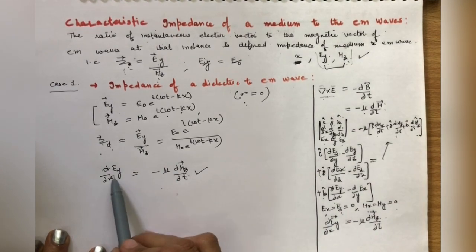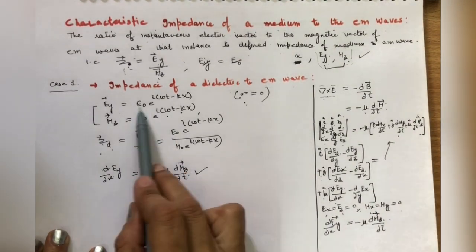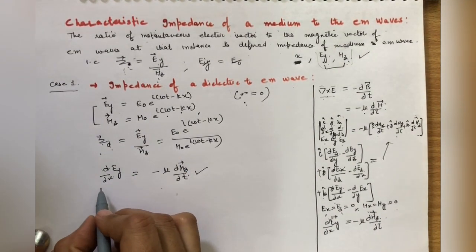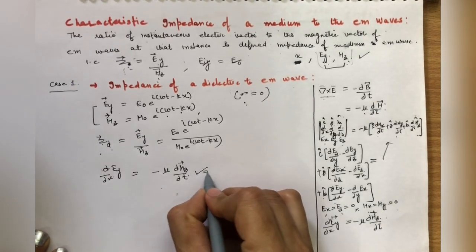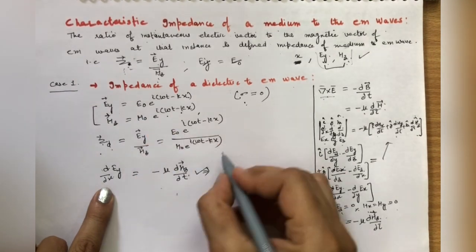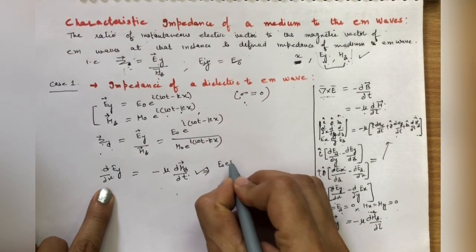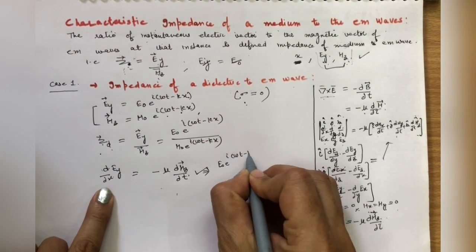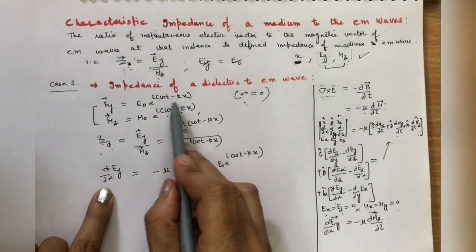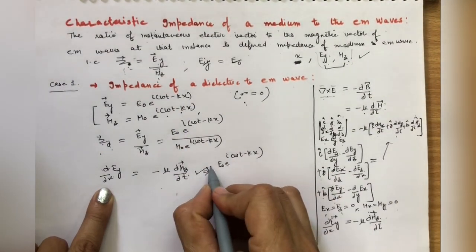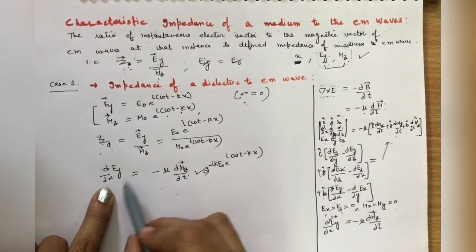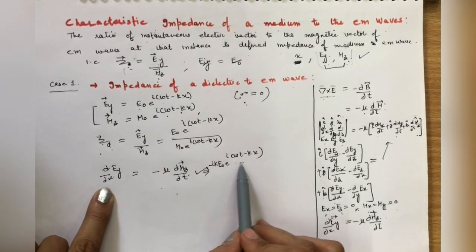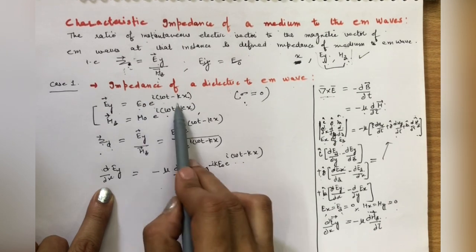Now put the value of Ey. What is Ey? From this, that will be equal to, this implies with respect to x, E0 e raised to power iota (omega t minus kx). Differentiating with respect to x, we get minus iota k, with the same e raised to power multiplied by minus iota k.